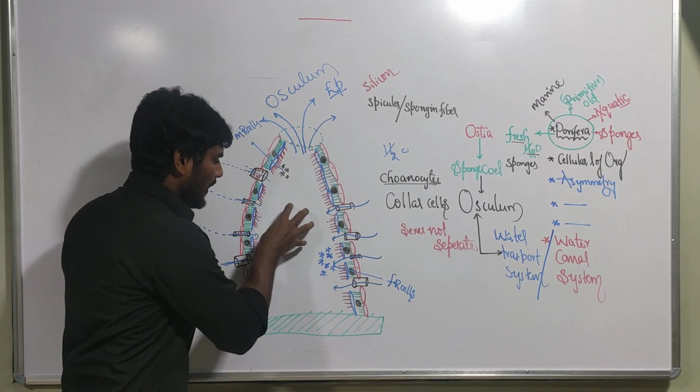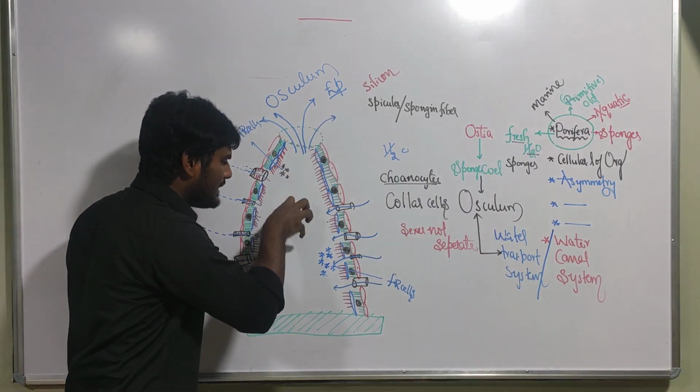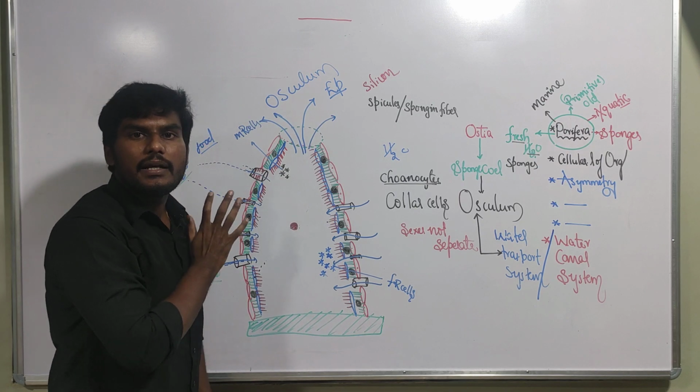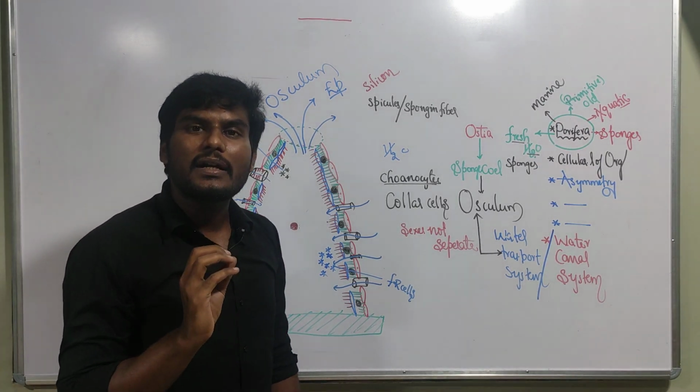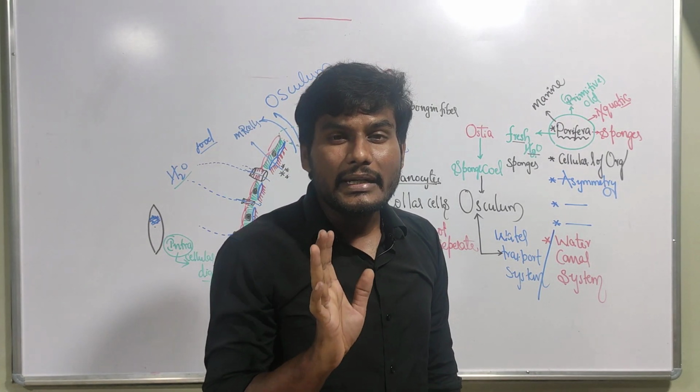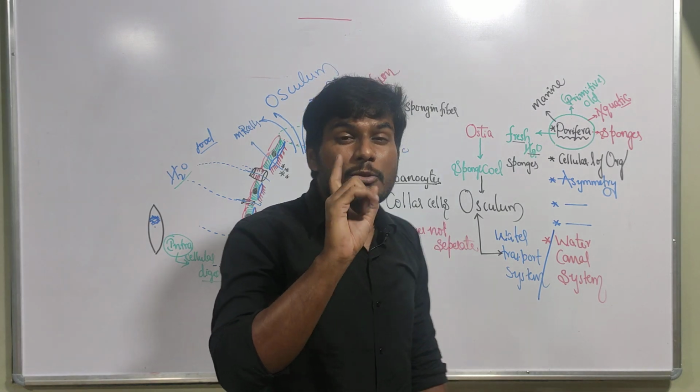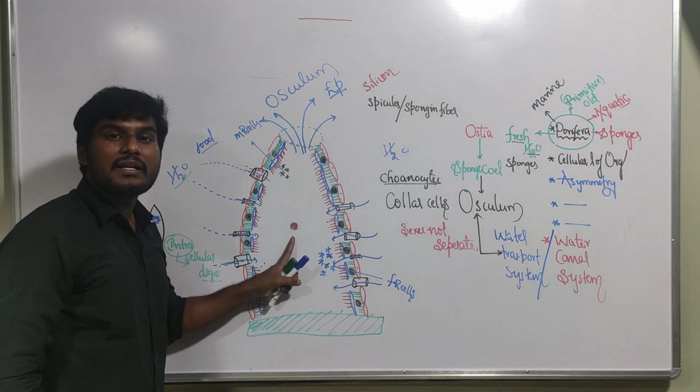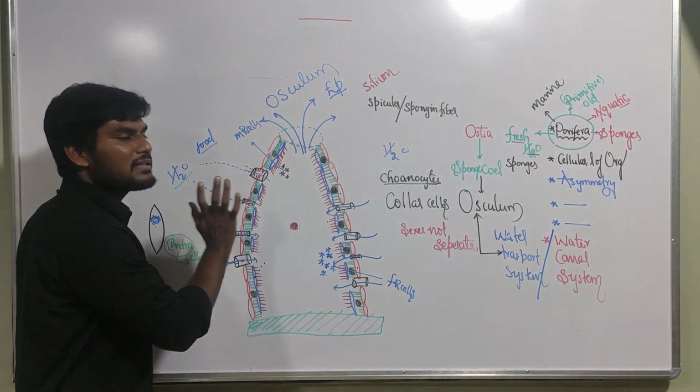Now tell me, fertilization means fusion has happened inside or outside? Inside it has happened. So such a type of fertilization is called what fertilization? Internal fertilization. Sponges are showing which type of fertilization? Internal fertilization.